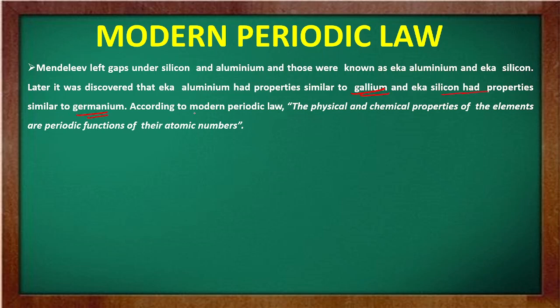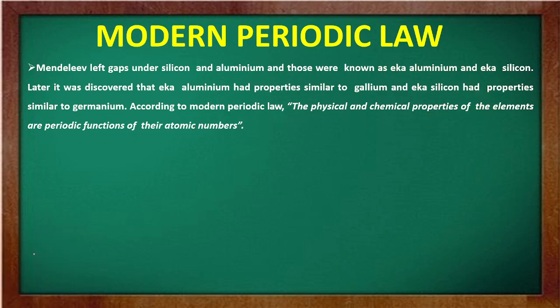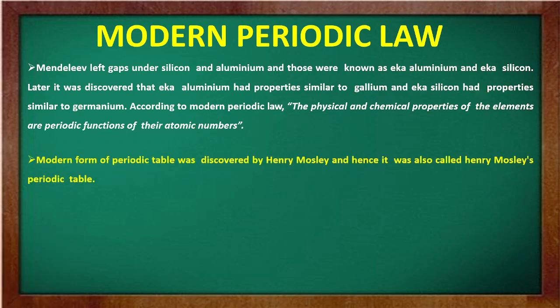Now, according to the modern periodic law, the physical and chemical properties of the elements are a periodic function of their atomic numbers. And in the case of Mendeleev's periodic law, atomic number was replaced by atomic mass. That is the only difference between the modern periodic law and Mendeleev's periodic law. The modern form of the periodic table was discovered by Henry Moseley, and hence it is also called Moseley's periodic table.